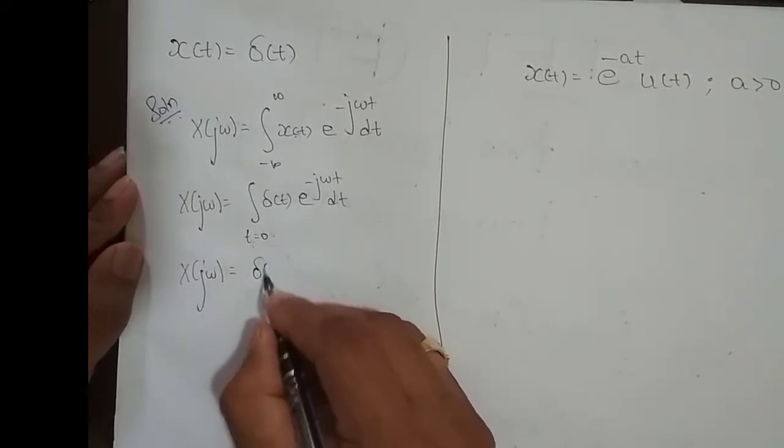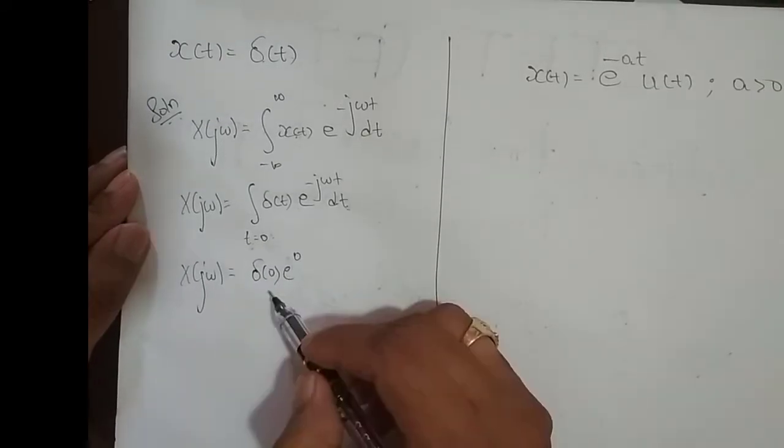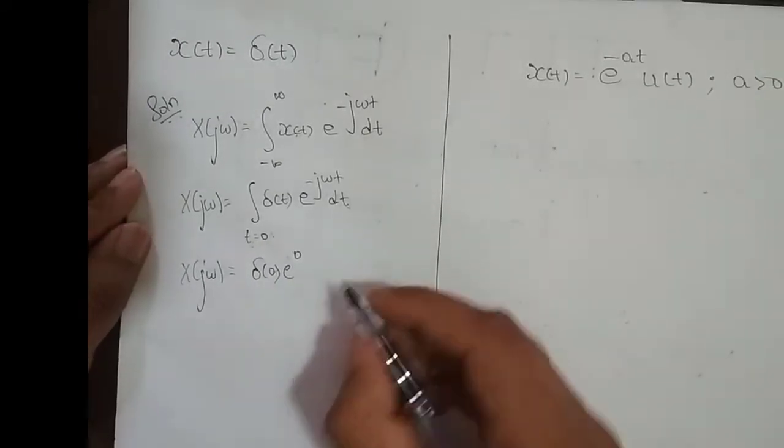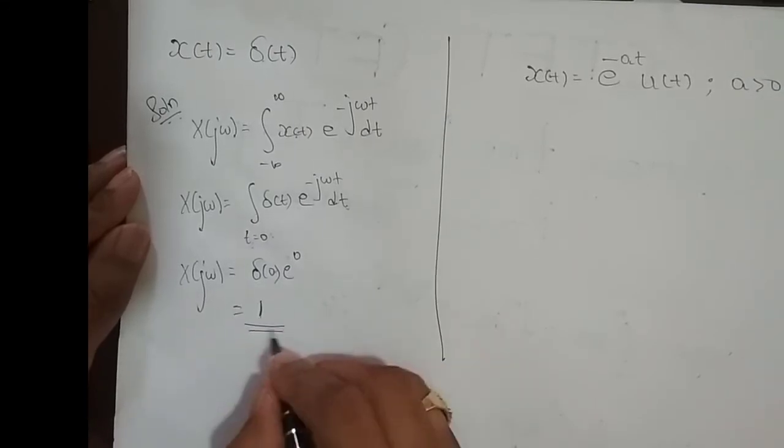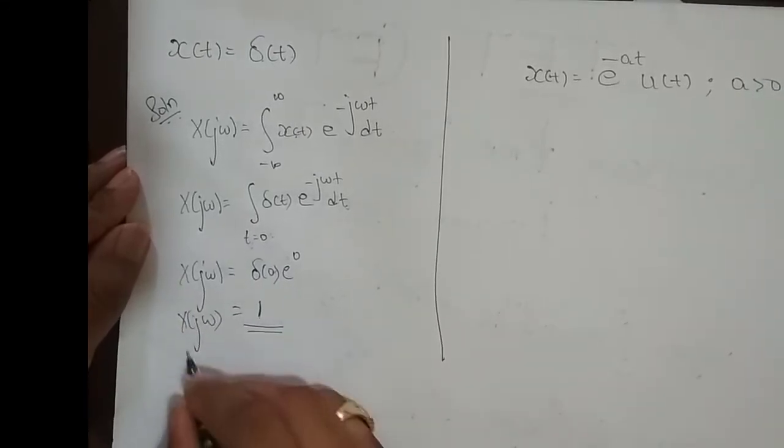We get delta of 0 times e power 0. Delta of 0 is 1, e power 0 is 1, so x of j omega is 1.